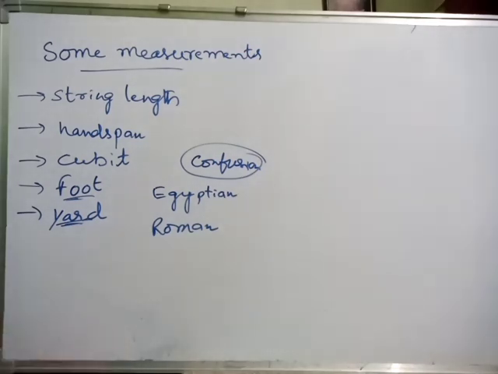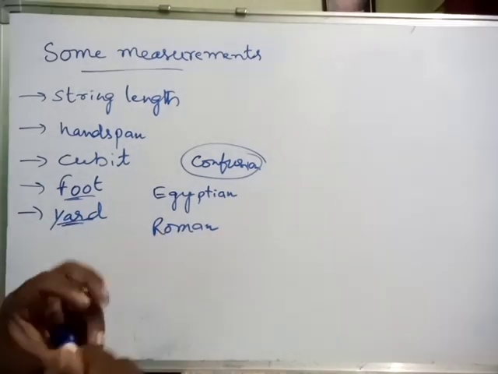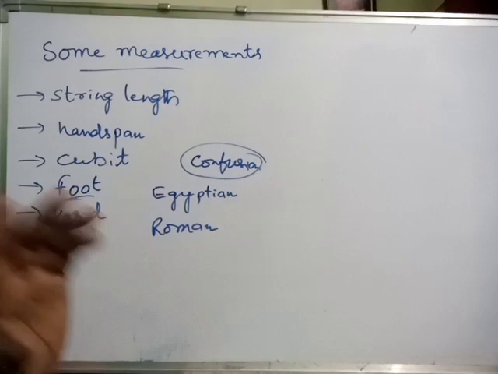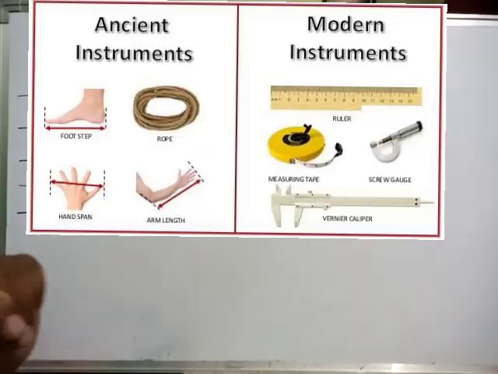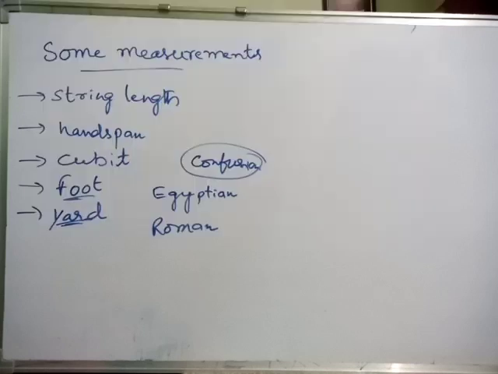So in the 17th or 18th century, scientists came to the conclusion that all over the world everyone should follow the same measurements. From that time onwards we are utilizing common standard measurements like centimeter, kilometer, meter, etc. Now let us discuss those systems of measurements.